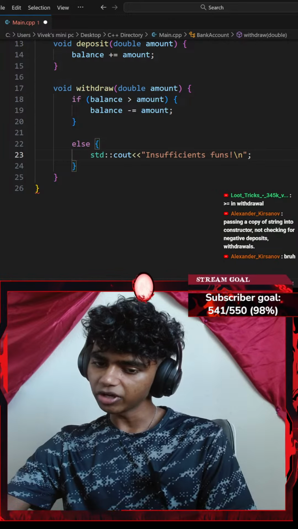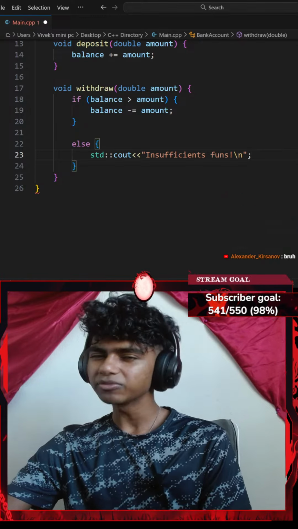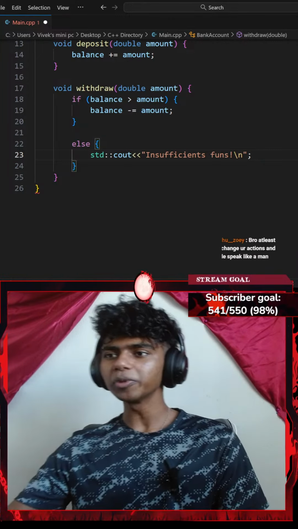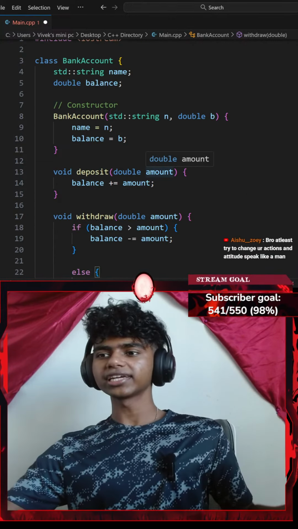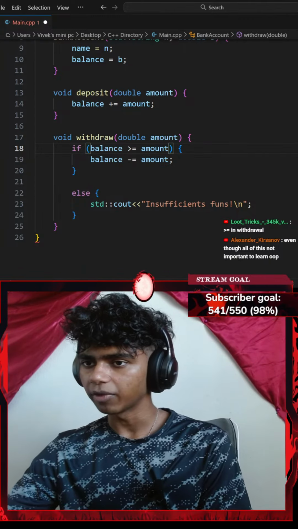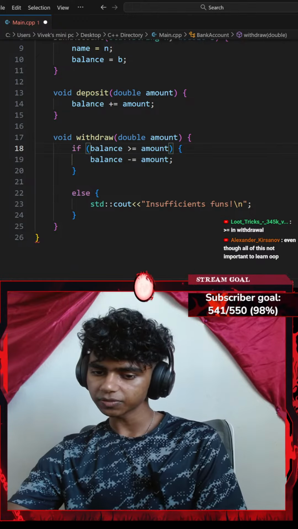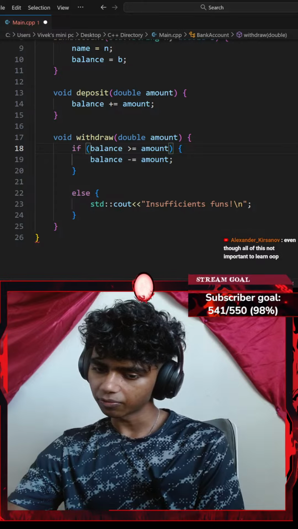Okay, passing a copy of strings into the constructor, not checking for negative deposit or withdrawals. Honestly, I'm just learning the basics. Eventually I'm going to be working with adding references and reference for loops inside of my class, because I just started learning about classes yesterday. Okay, greater than or equal to in withdraw. Withdraw greater than or equal to amount. Oh, okay, that actually does make sense, even though all of it's not important to learn object-oriented programming.